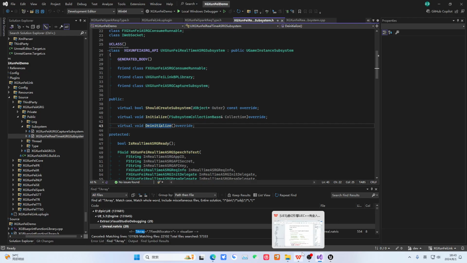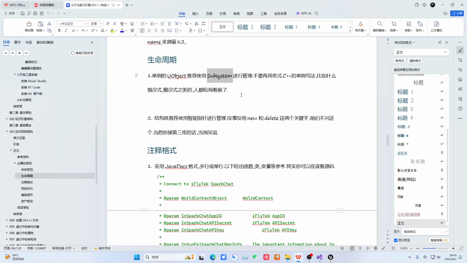Okay, so after simply knowing about the subsystem, we will talk about structs. We need to manage them through smart pointers. Smart pointers are quite troublesome for a beginner to understand. But if you have used smart pointers in C++, it's not so bad.